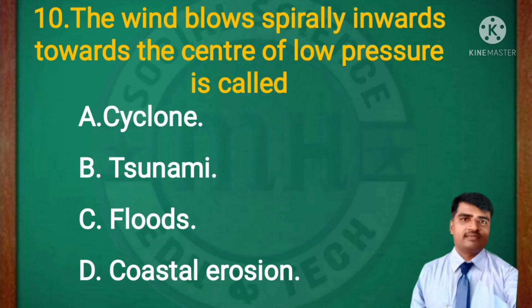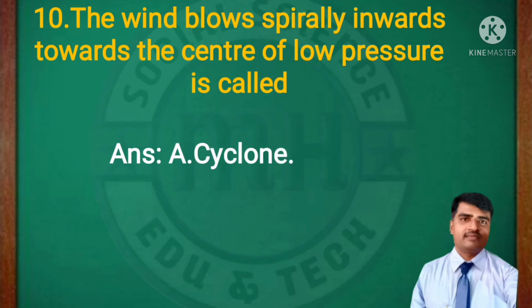The wind that blows spirally inwards toward the center of low pressure is called: cyclone, tsunami, floods, coastal erosion. The right answer is cyclone. Cyclones are caused when the wind blows spirally inward to the center of the low pressure area.